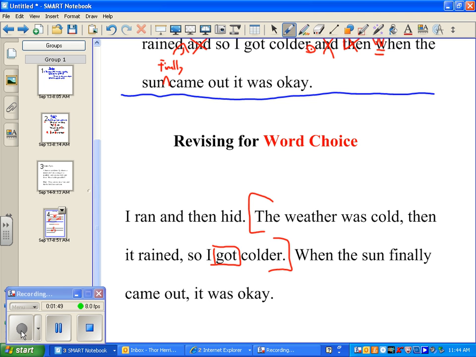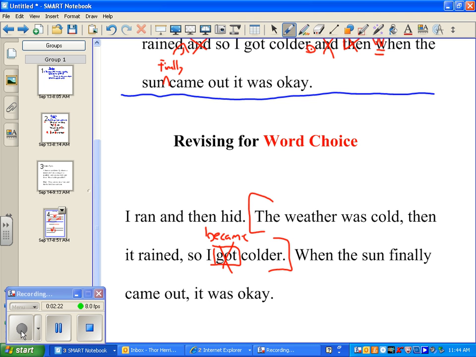The weather became colder, and then it rains, so I became cold. I like "became." The word choice is better. All right? So eliminating that "got" and thinking, well, I could use "became," I like that. That's better word choice. But we're still stuck in that same thing. It did cold, then it rained, then I got cold. Right? 1, 2, 3 sections. Can we completely eliminate that here? Just get rid of it?